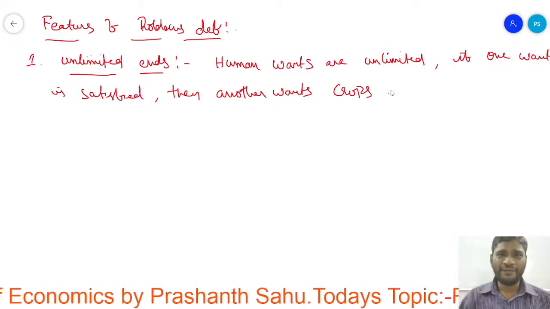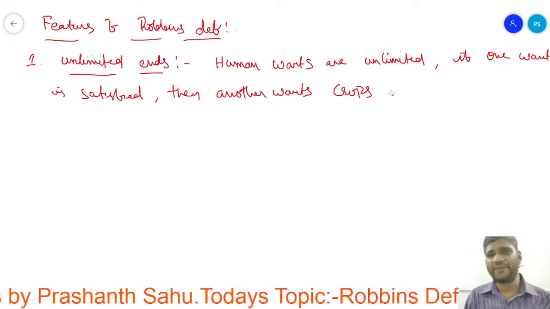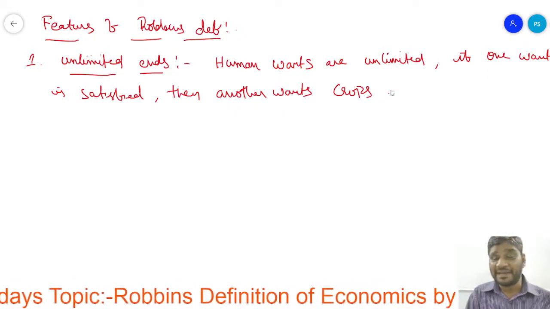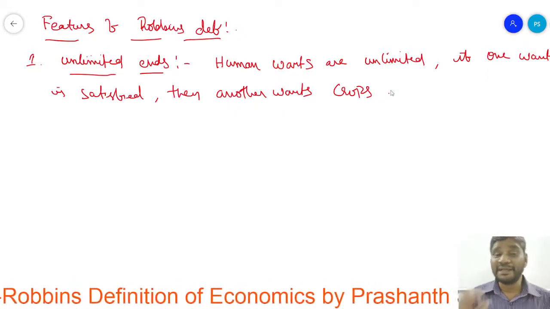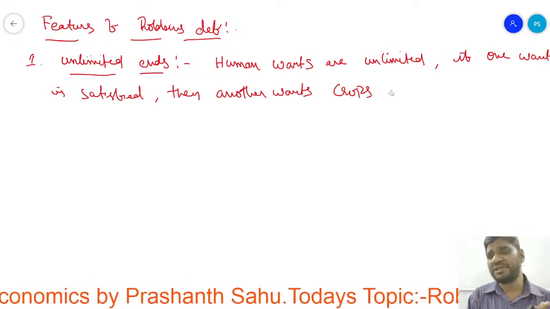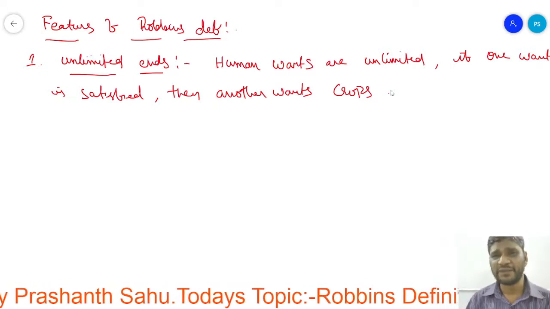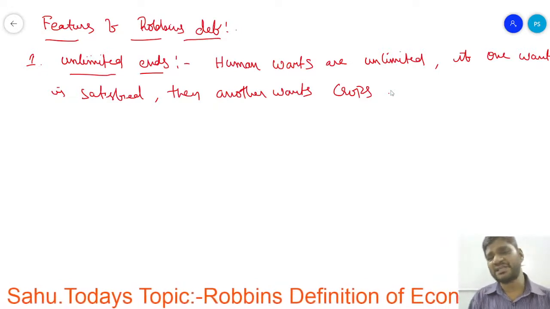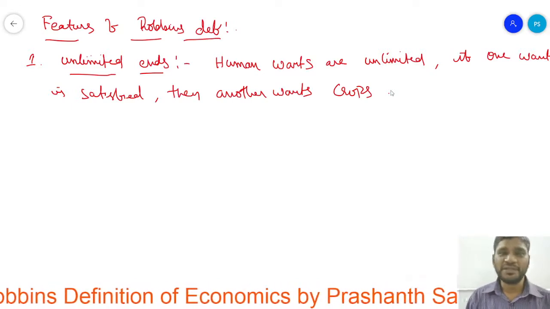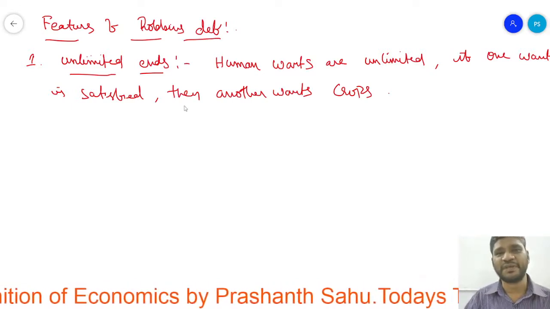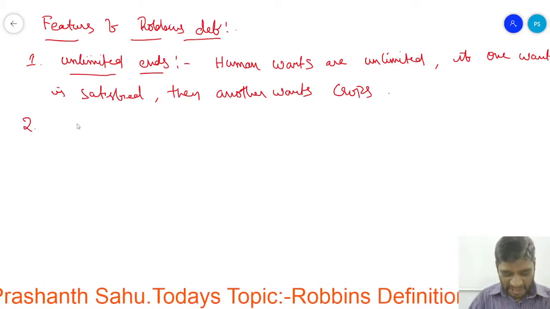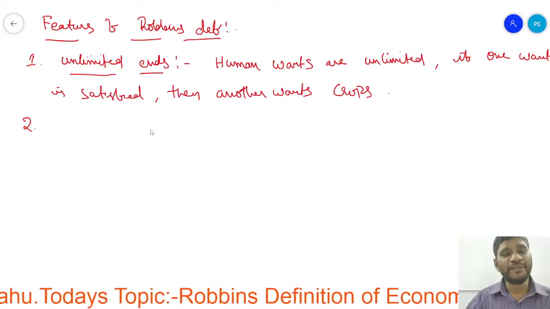Do we eat chicken only once in a lifetime? No. Today we have eaten, and next Sunday we will plan for another. Again the next Sunday we plan for another. Likewise, our wants are never satisfied, because if one want is satisfied, other wants crop up. This is the first feature discussed by Lionel Robbins. The second feature he has given is limited means.